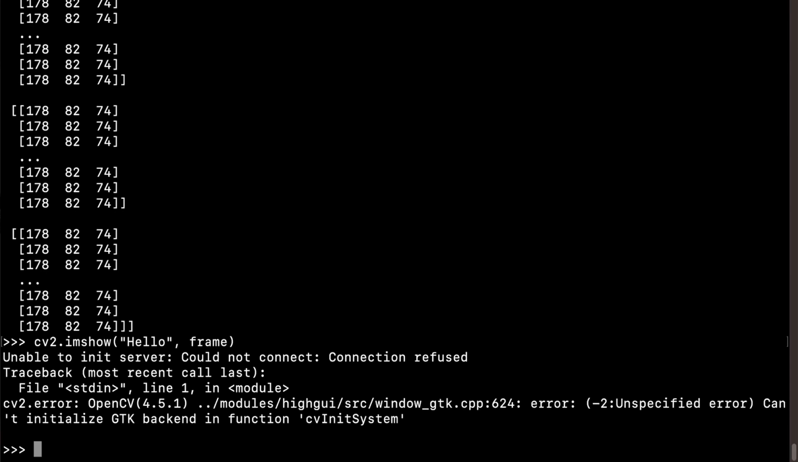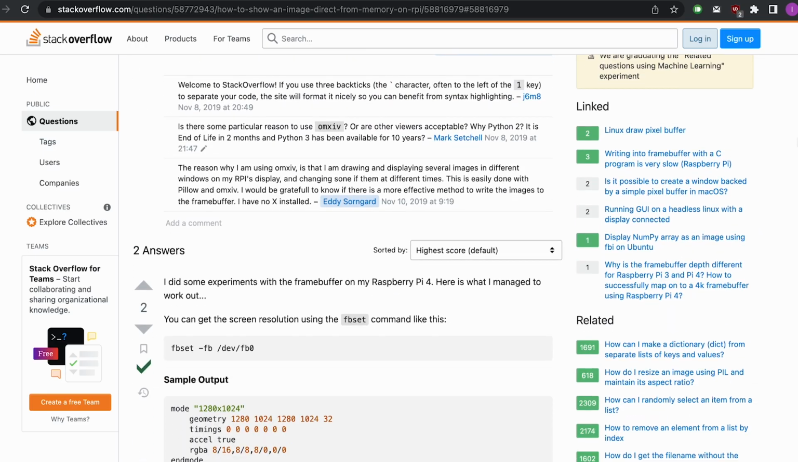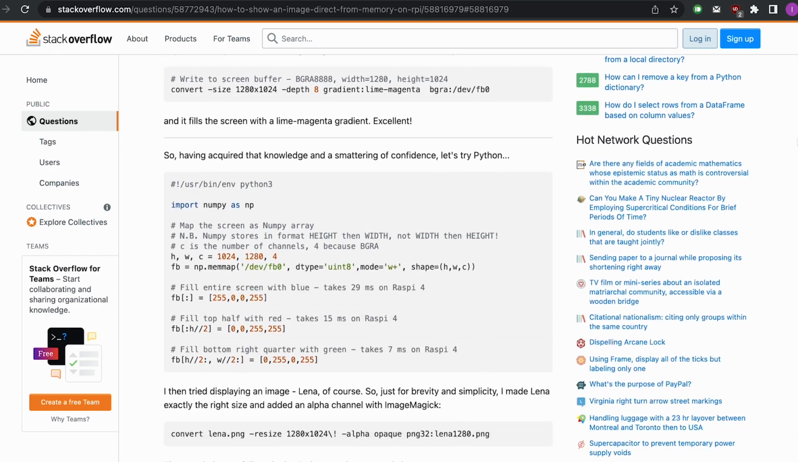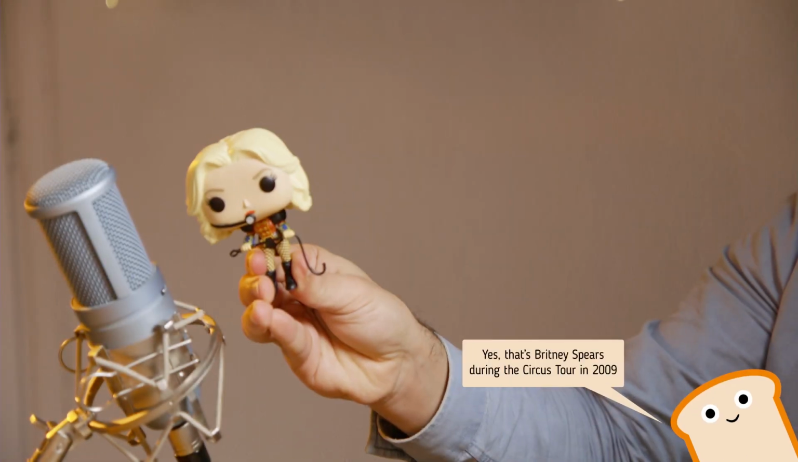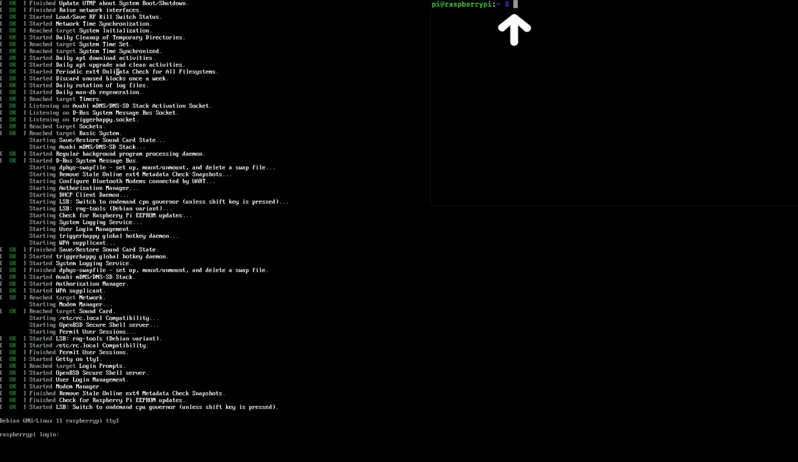The usual way to display an image using OpenCV is the imshow method, for image show, but it requires a complete desktop environment. That's not going to work for me. And that's when I found my savior on Stack Overflow. Someone successfully used the Linux frame buffer to display a video from a Python script. The frame buffer? There's a special file on Linux systems located in /dev/fb0 where you can write raw pixels to be displayed instantly on screen.